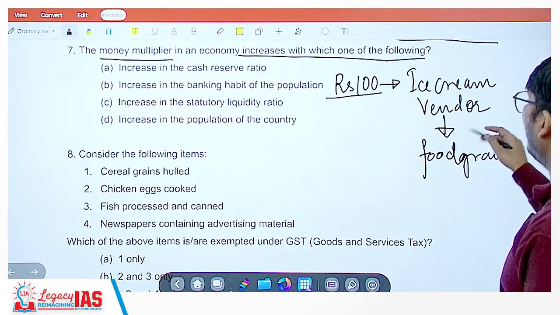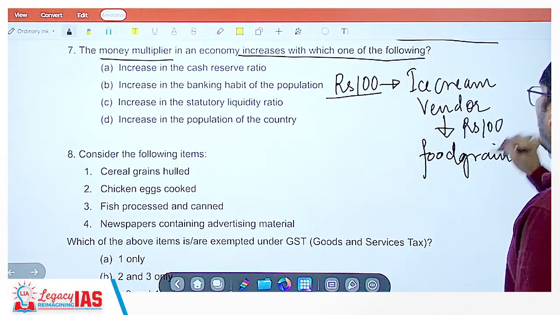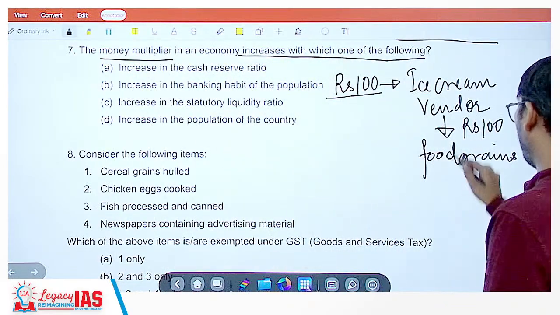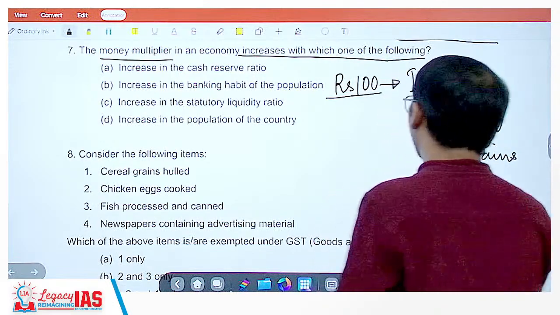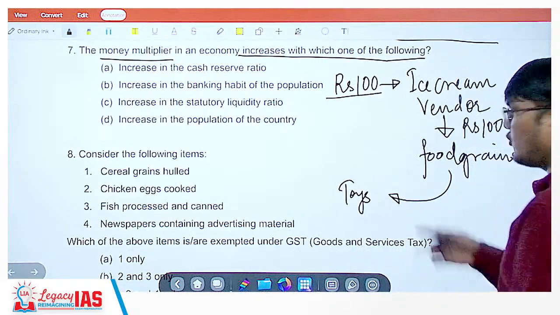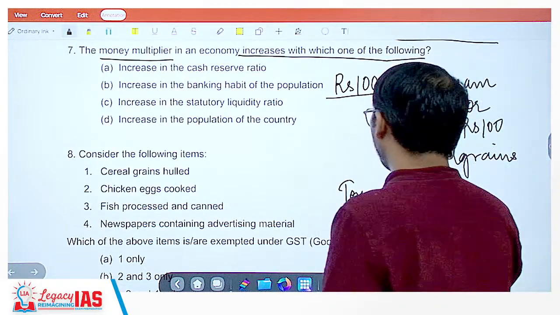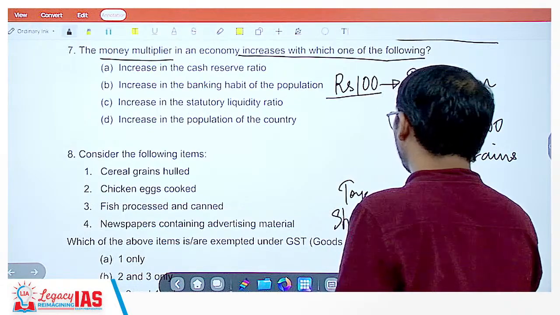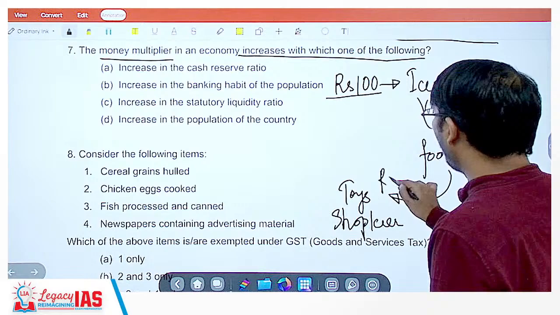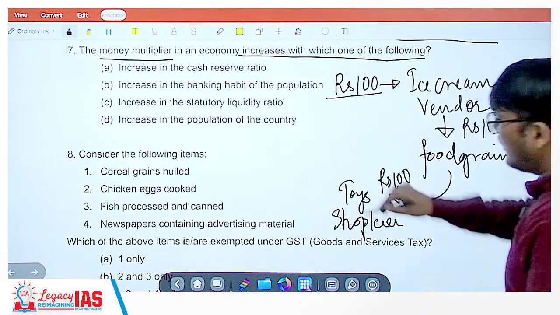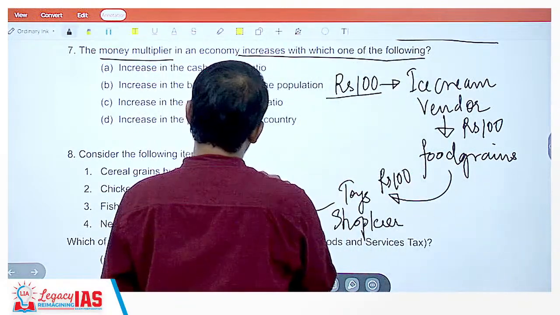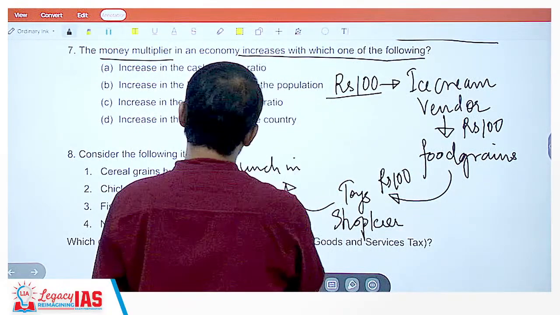So the ice cream vendor would again give this 100 rupees to the food grain shopkeeper. Now with that 100 rupees the food grain shopkeeper goes and buys, let's say, some toys for their children. This would be a toys shopkeeper. Now this toys shopkeeper also got 100 rupees. Now this toys shopkeeper would go and want to have some, let's say, lunch in a restaurant.